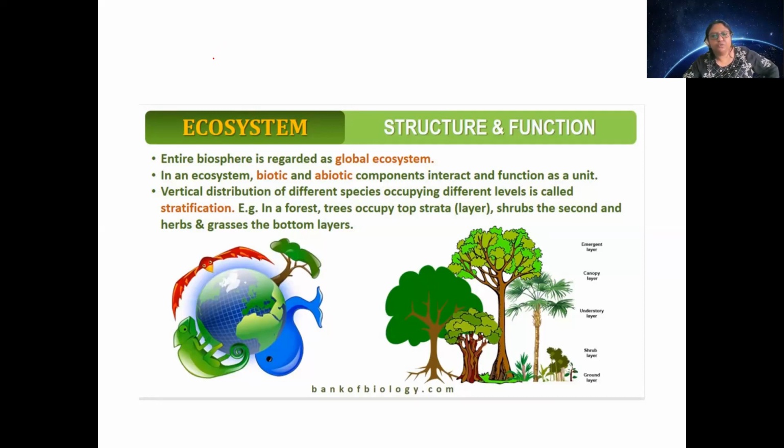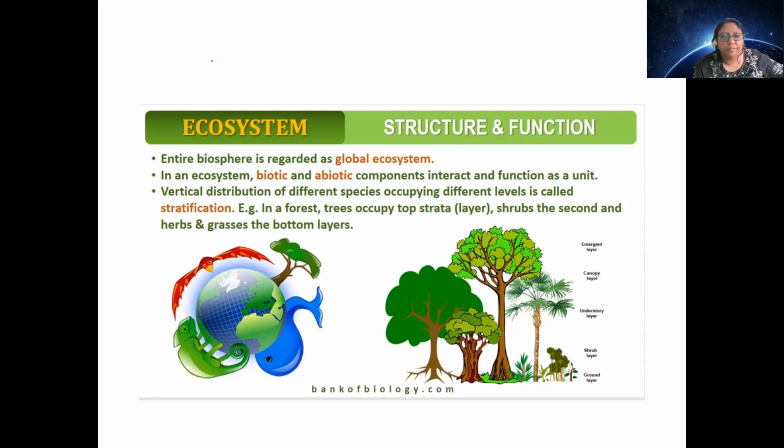So what is so special about these? Biotic components are living, and abiotic components are non-living.